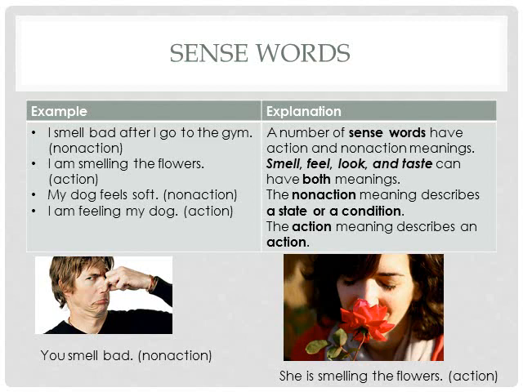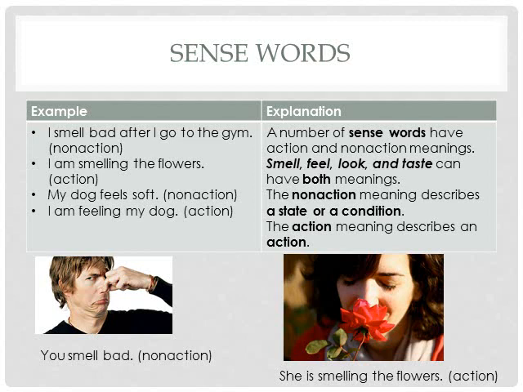So in this case, I smell bad after I go to the gym. What we're describing is the smell, right? We're saying that the smell is bad. If you think about it, smell is actually acting as just a linking word, connecting me, I, and bad, but being specific that it's my smell that's bad.